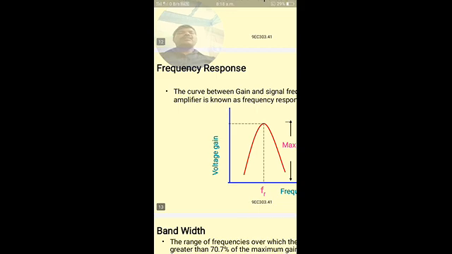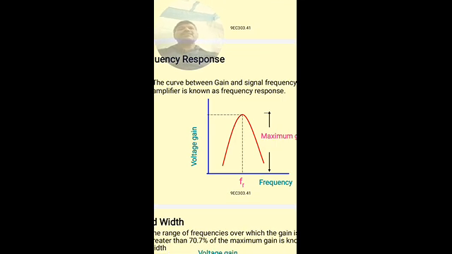Coming to the frequency response, the frequency response is nothing but the variation of the gain of the amplifier with the frequency. The gain of the amplifier depends on the frequency of the input signal to be amplified.